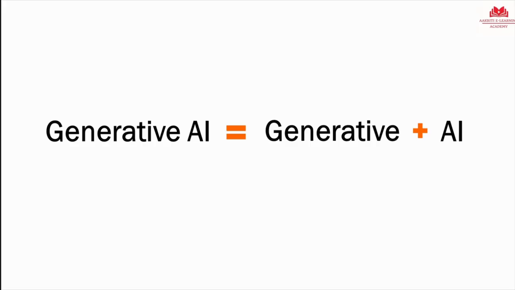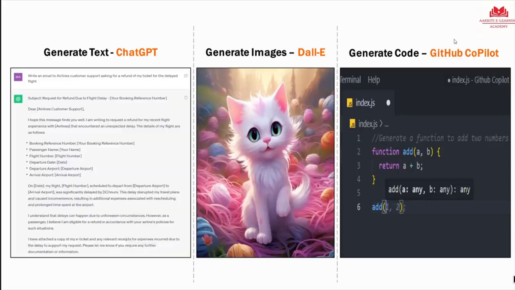Now, generative AI goes even one step beyond and gives you generative capability, meaning that you can generate new content. So as you can see, I have some real examples for you. I can go to ChatGPT and ask it to write an email for me, meaning generate some text content. And it is not pulling this email from a file or somewhere. It is producing this text for me.